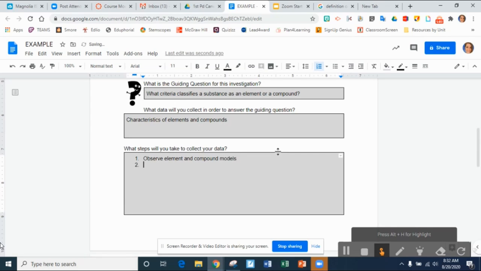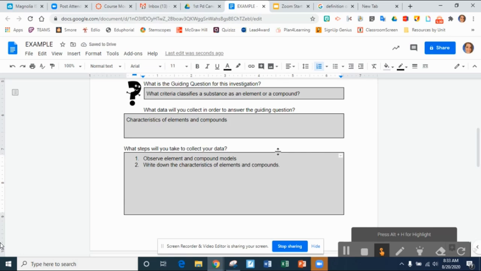After you observe them, look over them, and find some things that they have in common, you're going to record the characteristics. Another word for record is to write down. So you're going to write down the characteristics of elements and compounds.